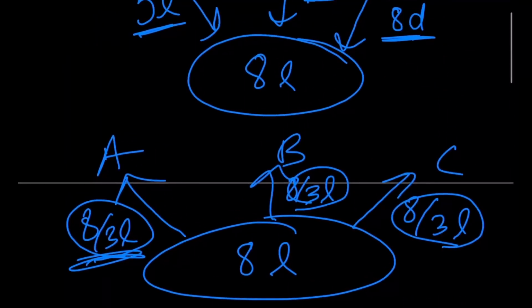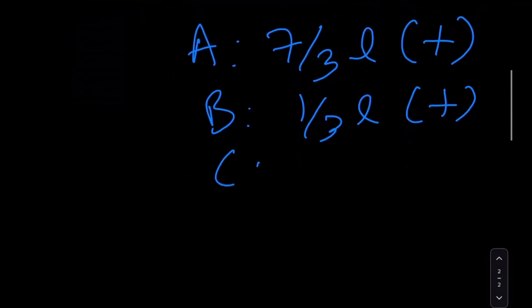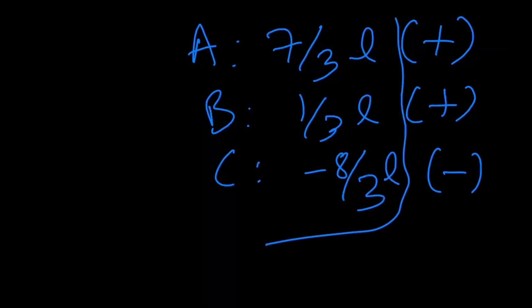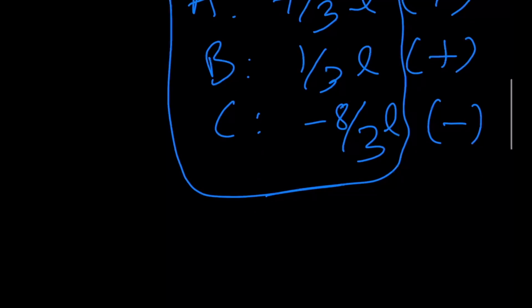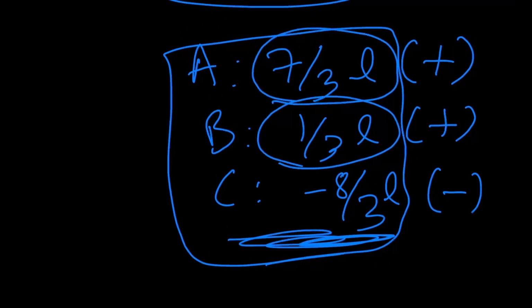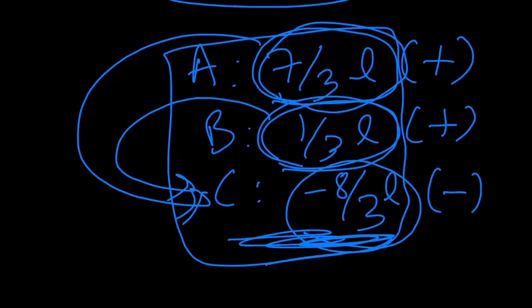Now for the case of C, it's pretty obvious that C is in a deficit of 8/3 logs, since he didn't really contribute anything, but he has just had food worth 8/3 logs. So this is how things look right now. Now, effectively what has happened is A has given his 7/3 surplus contribution and B has given his 1/3 surplus contribution towards C, right? This is where these two values go. So these two values add up, and this value is equal to the deficit that C is in, right?